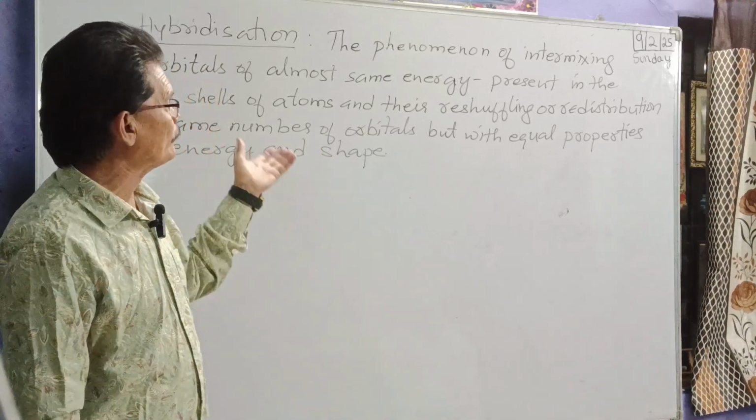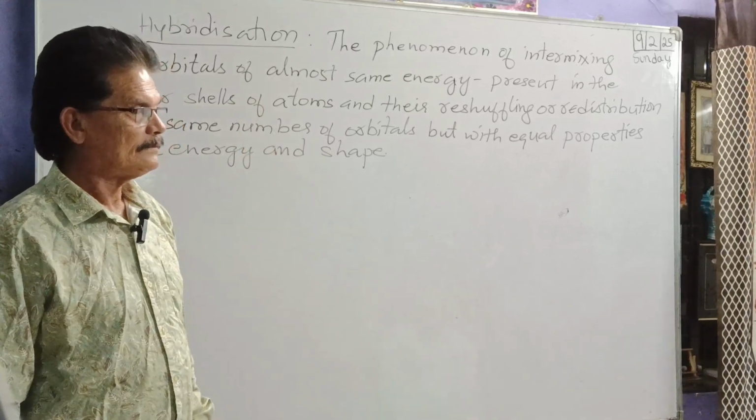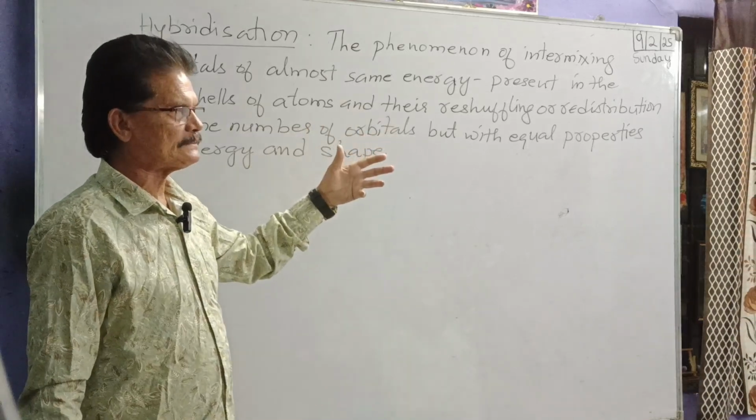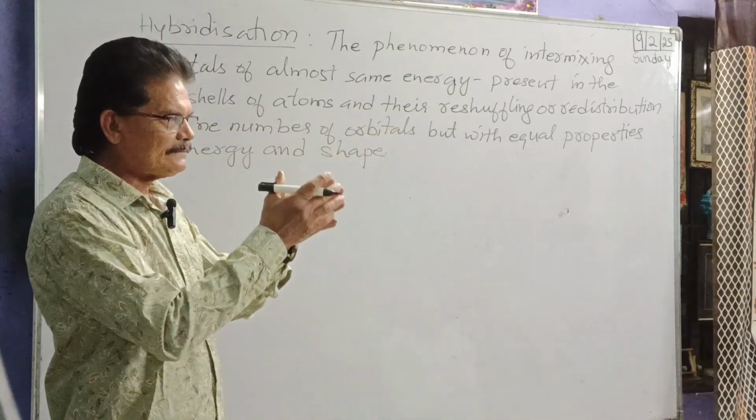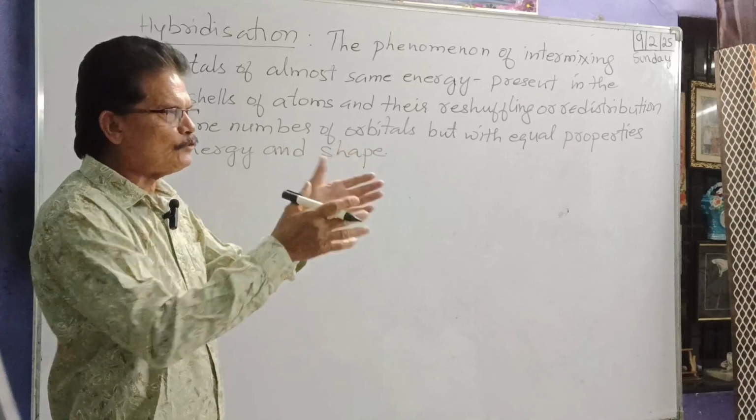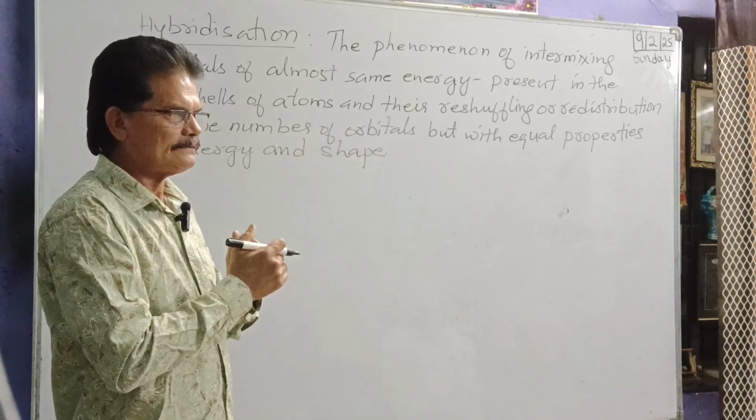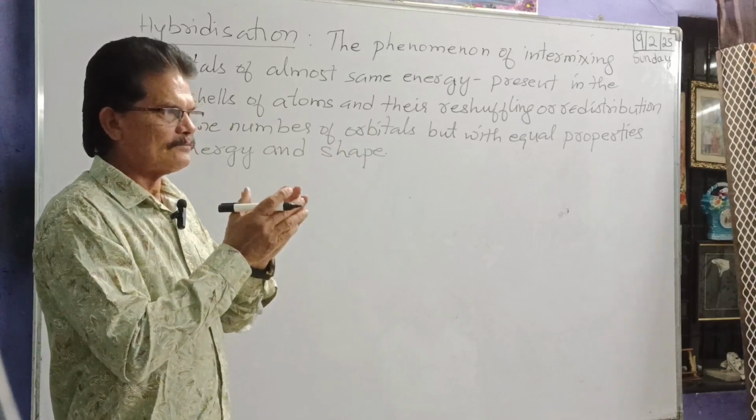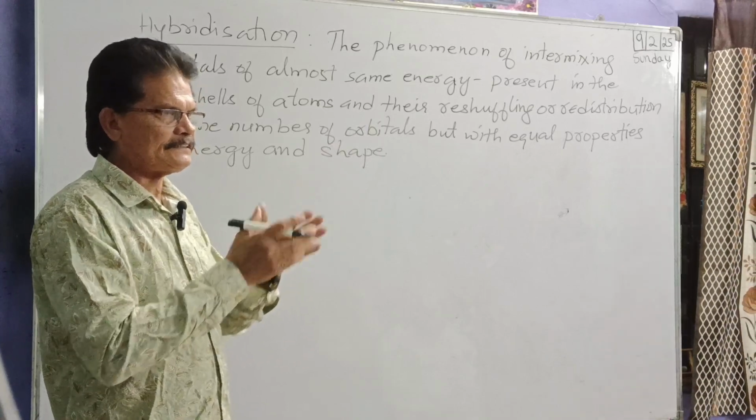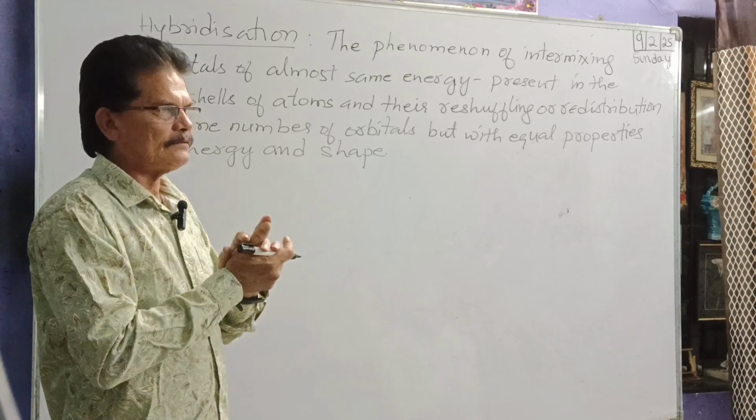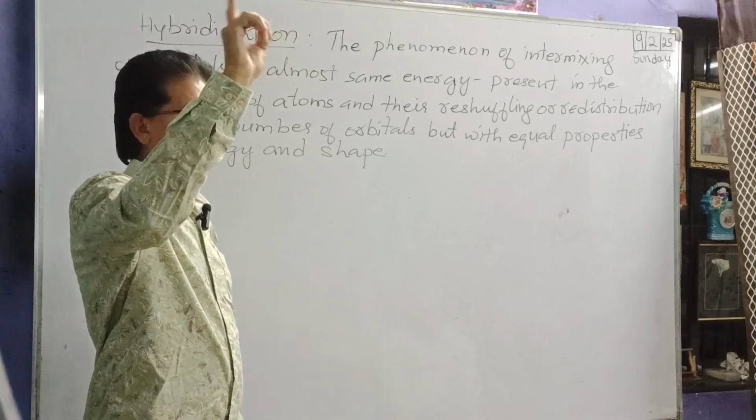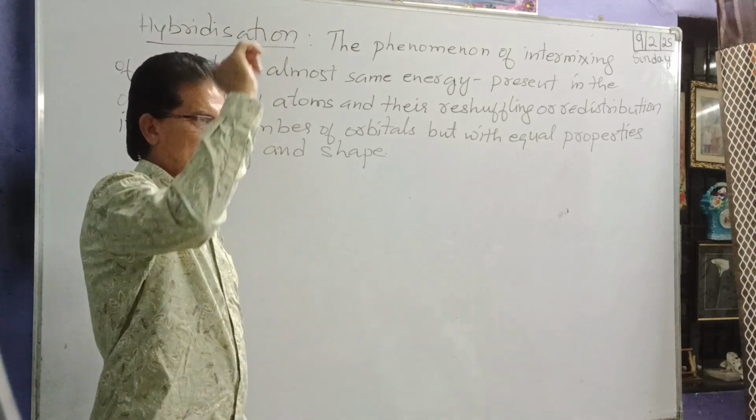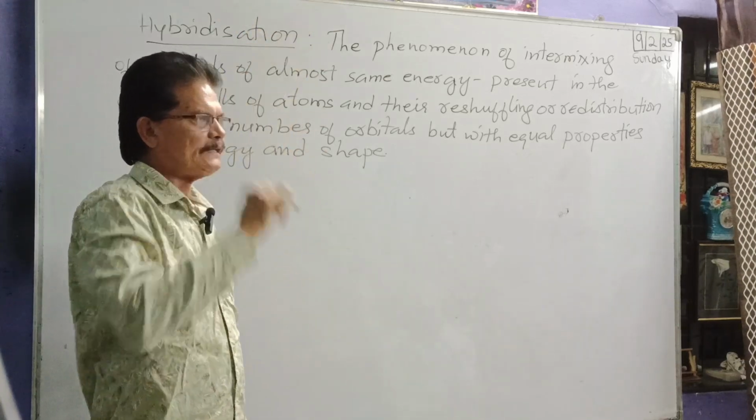Okay, and after intermixing, what happens? They are reshuffling themselves, changing their shapes, regaining new shapes. Okay, and reshuffling or redistribution. It means the electrons are going here and there, the shapes are changing and all. You know the real coconut tree and the hybrid coconut tree. Real coconut tree grows to very great heights, but the hybrid will not grow that much.